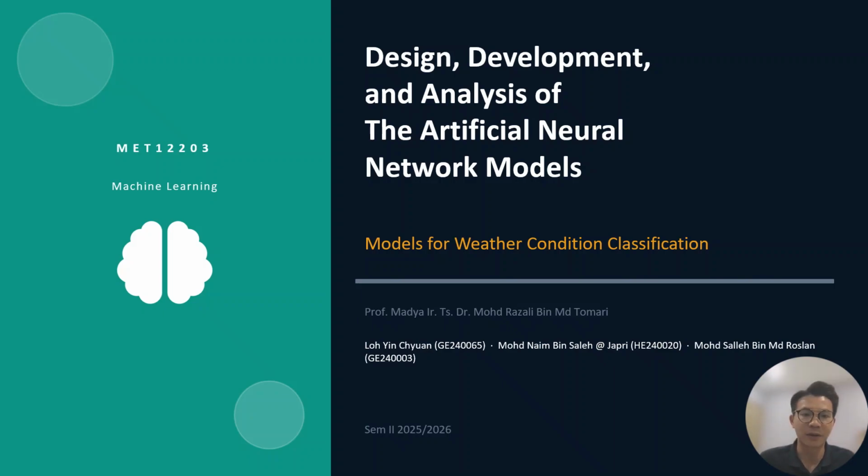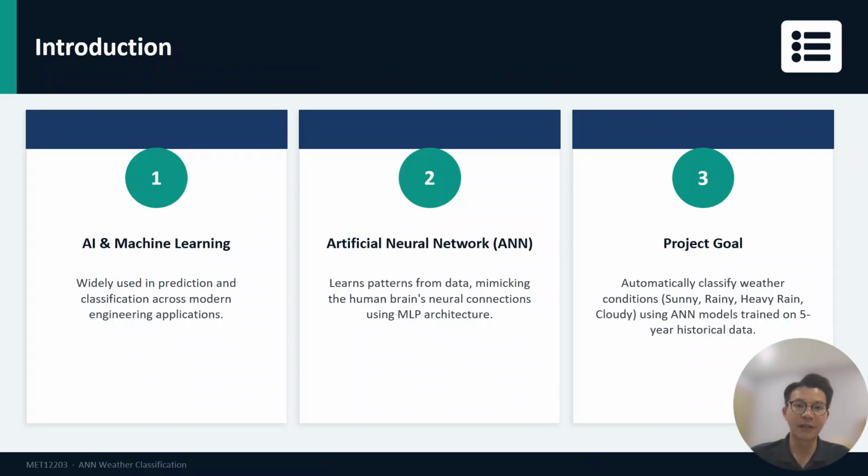My name is Loin Chuan, and today our group will be presenting our assignment for MET 12203 Machine Learning titled Design, Development and Analysis of the Artificial Neural Network Model for Weather Condition Classification. This assignment was completed by myself, Muhammad Naim, and Muhammad Saleh. To begin, let me give a brief introduction to our project.